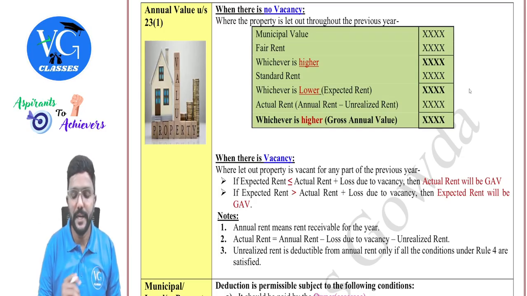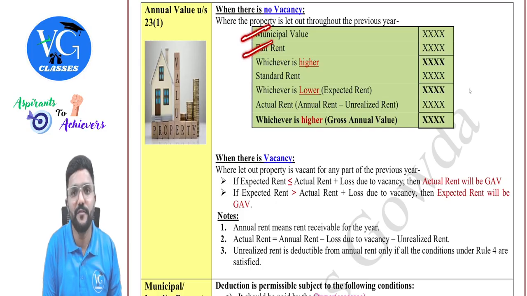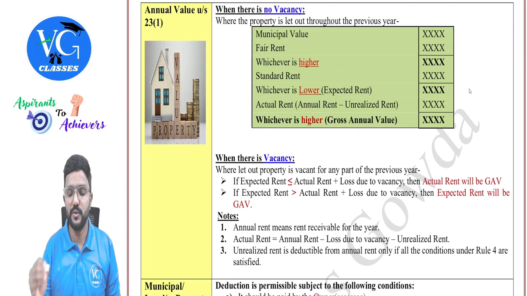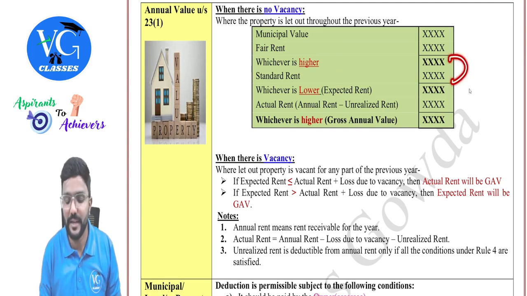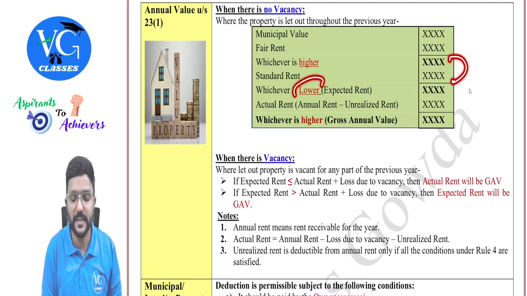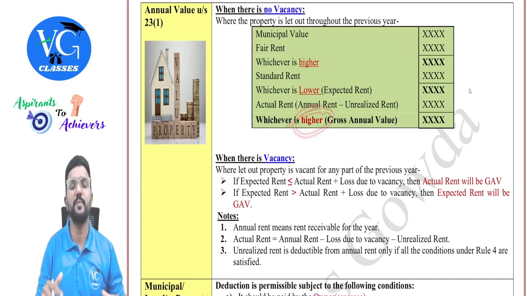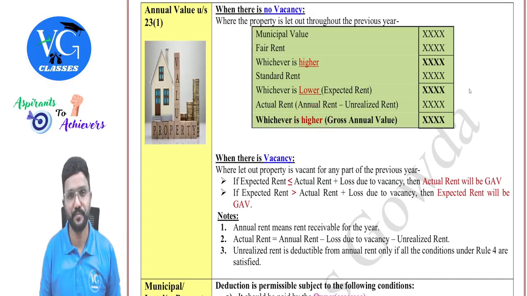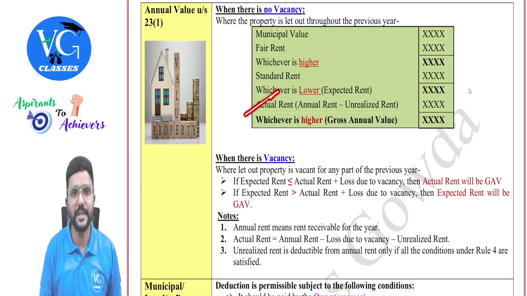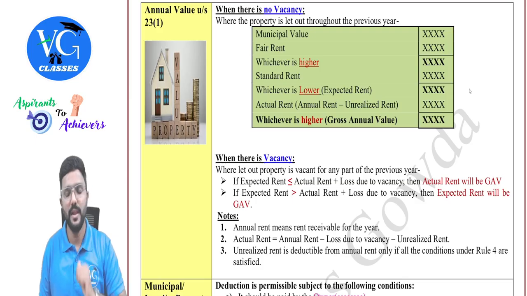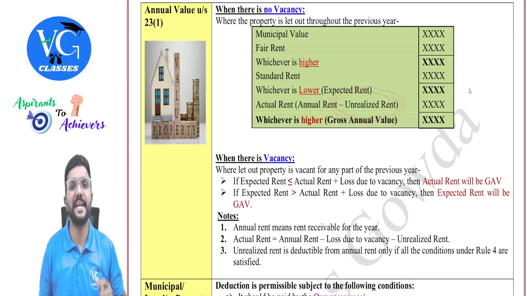In that case, we first compare municipal value with fair rent and take whichever is higher. Once we get whichever is higher, I need to compare it with standard rent and take whichever is lower. We call this expected rent. Compare expected rent with actual rent and take whichever is higher. That would be called gross annual value. While calculating actual rent, take annual rent, that is monthly rent into 12, minus unrealized rent, if there is any.